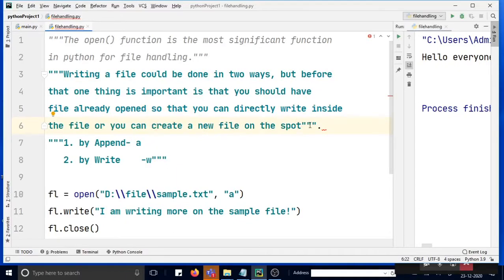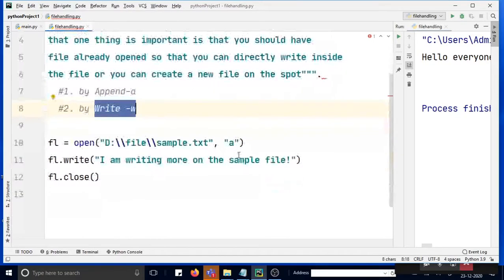So if it is already opened, you can directly write in the file. If it is not existing, then you can directly write as well. Already I mentioned this, and appending won't do that. Whatever is existing, that is fine. If you append, then after the existing content, your content will be written. So append is a good way if you already have an existing file where you have written something, and writing is the option where you are writing from scratch. So these are the 2 ways you can do it.